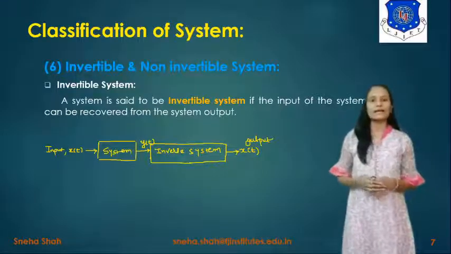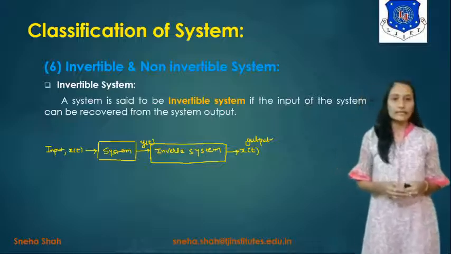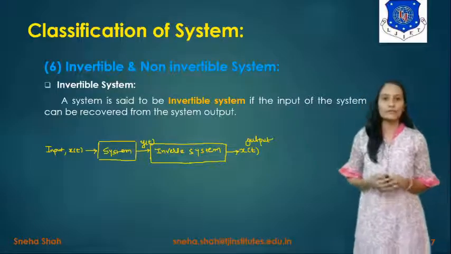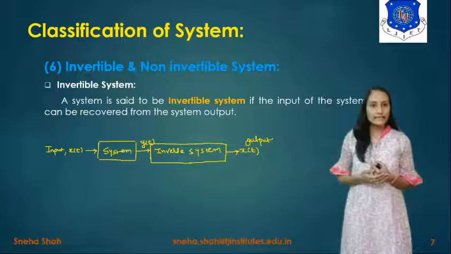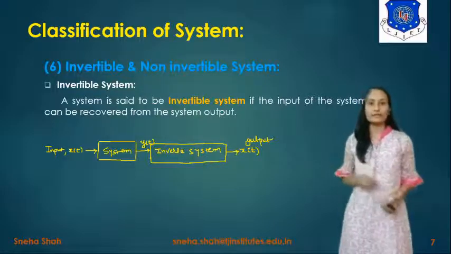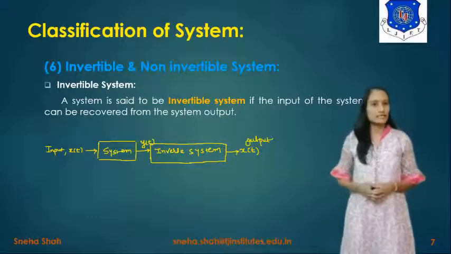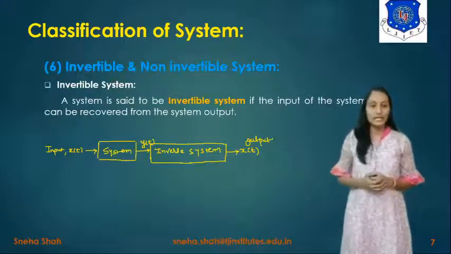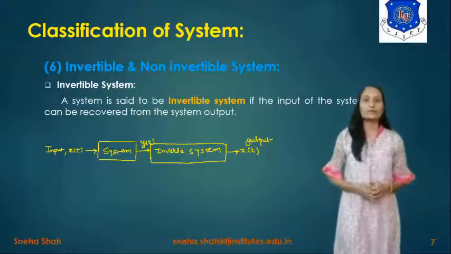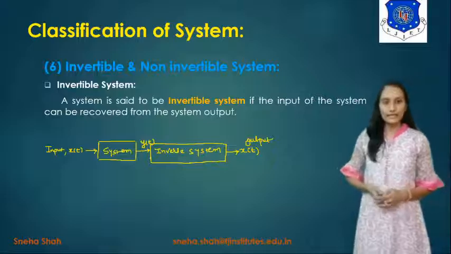So this way we can derive the invertible system. It means if we are taking the addition of two signals, or if we are taking the input signal and adding some constant, then we have to subtract the same factor in the inverse system to get the original signal back at the output side. So this way we can recover the original signal back. This kind of system is considered an invertible system.